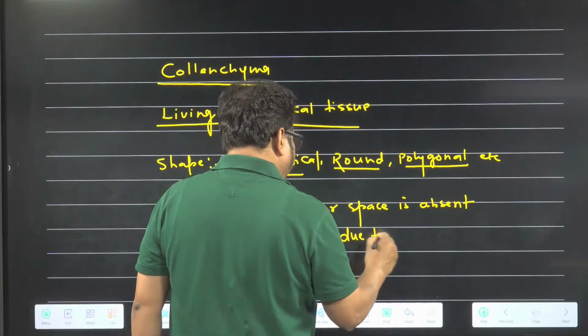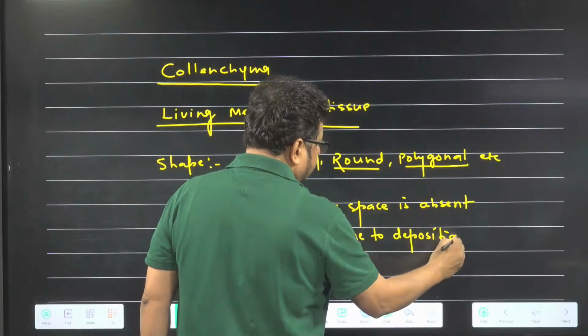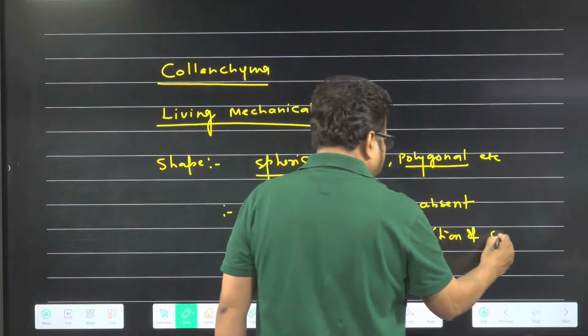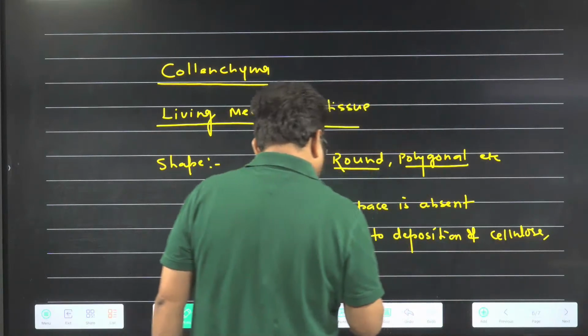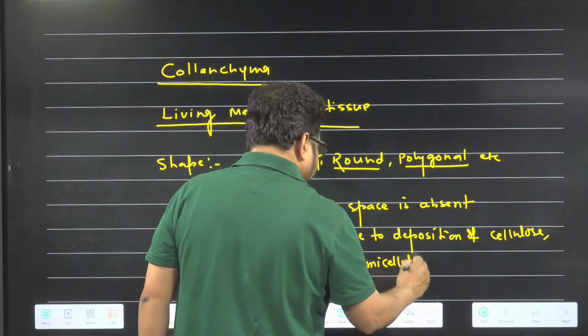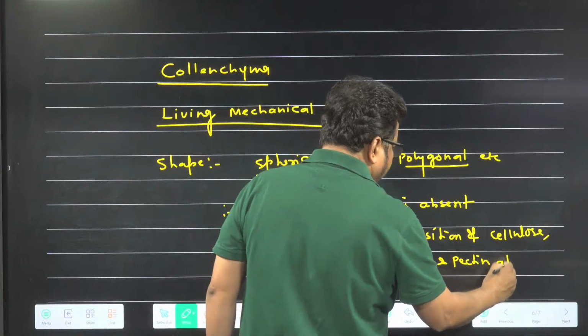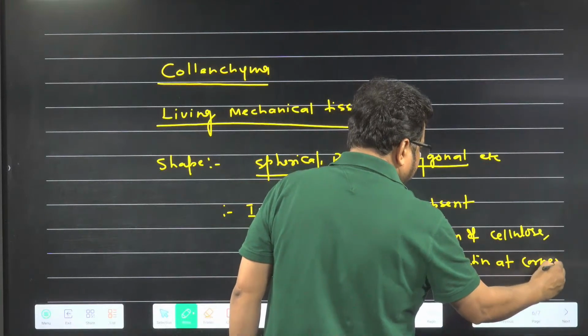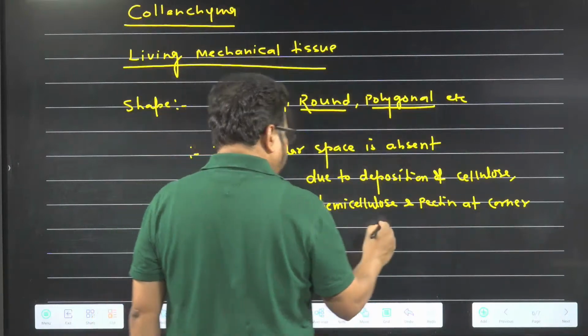Due to deposition of cellulose, hemicellulose, and pectin at the corner of the cell.